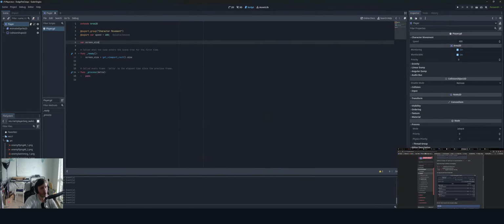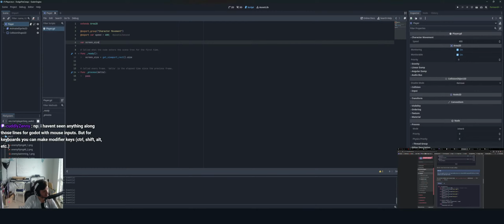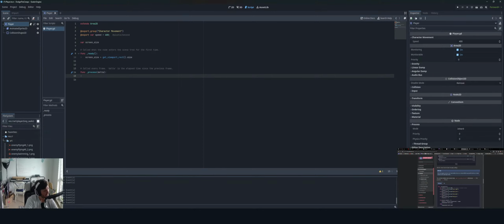So we got our input. Awesome. So you can detect whether a key is pressed using input.isActionPressed, which returns true if it's pressed or false if it isn't. So this definitely feels like brute force checking. Again, I'm not 100% sure of the best way to structure these kinds of things. Should you make a class or a component or a node for input detection and handling, and then attach that to any character you want, just so you don't have to redefine things all the time and keep writing these scripts under this process delta function?